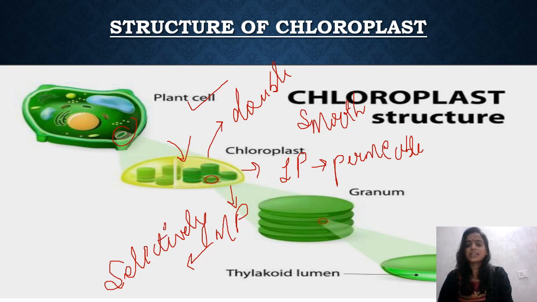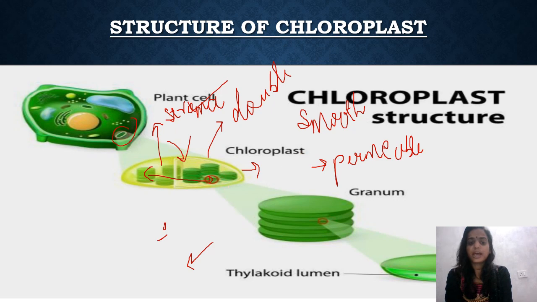Now moving inside the chloroplast. The inner part of the chloroplast, this space, consists of a fluid and it is known as stroma. The inner portion, which consists of dense liquid, is known as stroma. In mitochondria, if you remember, it is known as matrix. Here in the case of chloroplast, it is known as stroma.